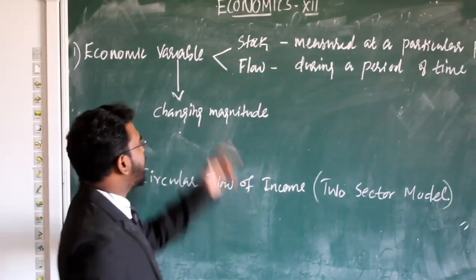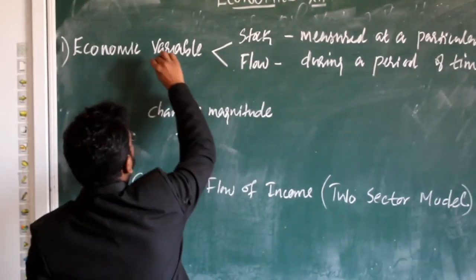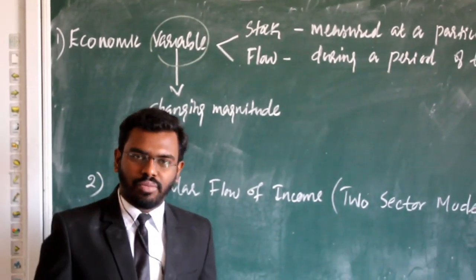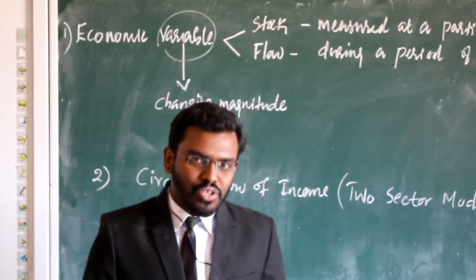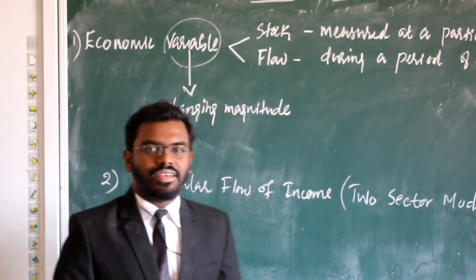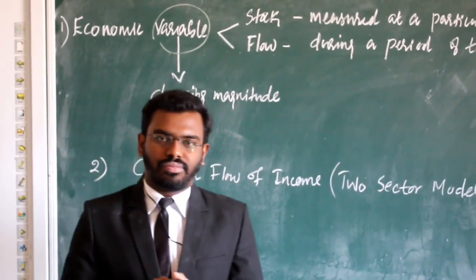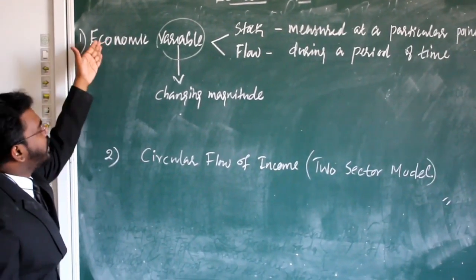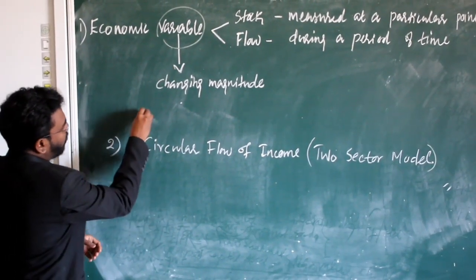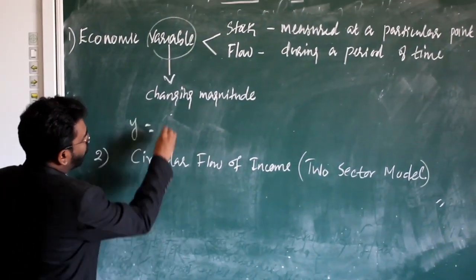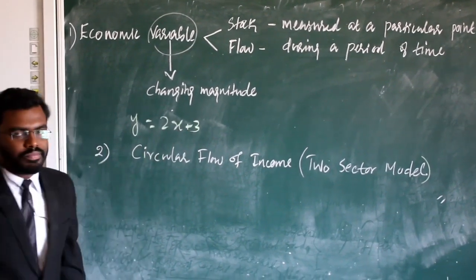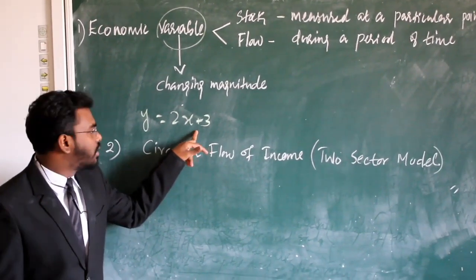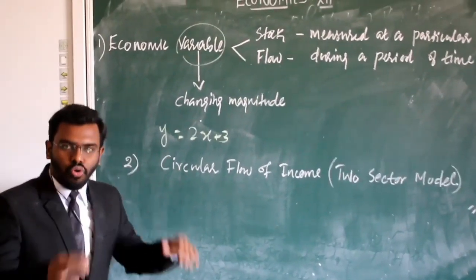So firstly we can discuss what is economic variable and what is stock and flow. Before analyzing economic variable, firstly what is variable? In 10th class mathematics you studied, na? A variable is a changing magnitude. For example, y is equal to 2x plus 3. Here y and x are known as variables because the value of x and y will always change.